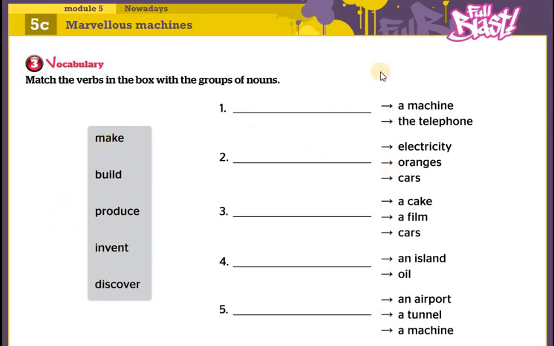So try to link them with these groups of nouns. We have a machine, the telephone, electricity, oranges, cards, a car or a cake, a film, an island, oil, an empire, a tunnel, a machine. So try to put each word in its correct place.